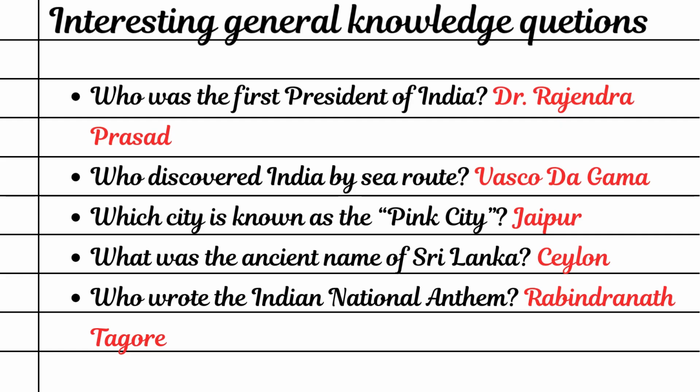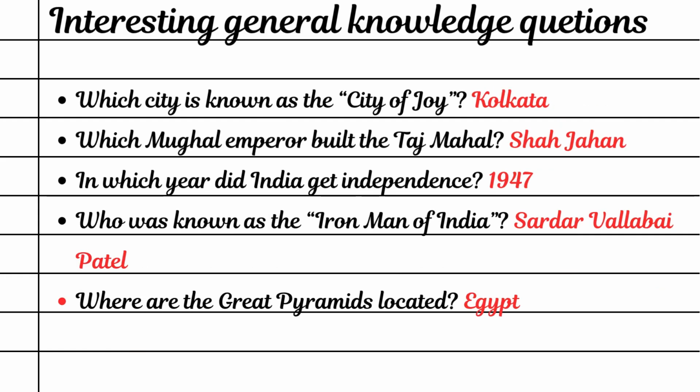Who wrote the Indian national anthem? Rabindranath Tagore. Which city is known as the City of Joy? Kolkata. Which Mughal emperor built the Taj Mahal? Shah Jahan. In which year did India get independence? 1947. Who was known as the Iron Man of India? Sardar Vallabhbhai Patel. Where are the Great Pyramids located? Egypt.